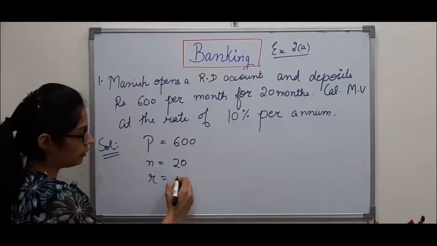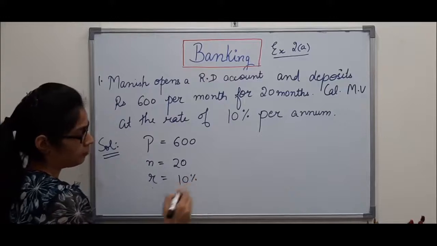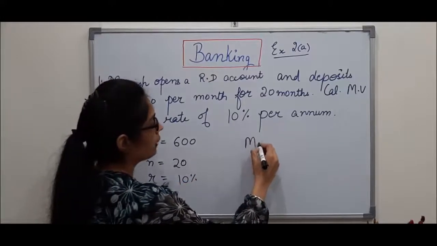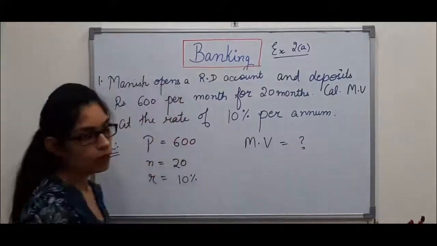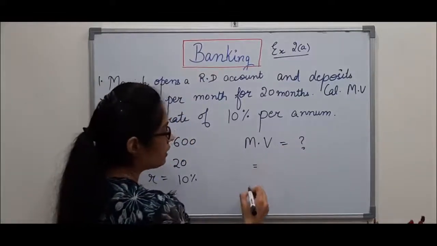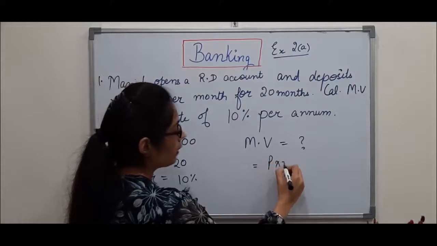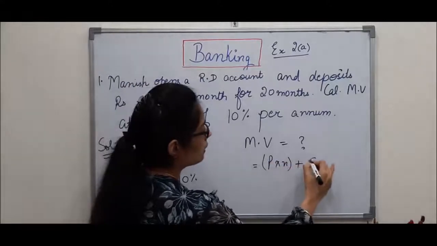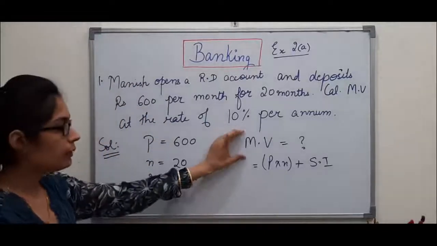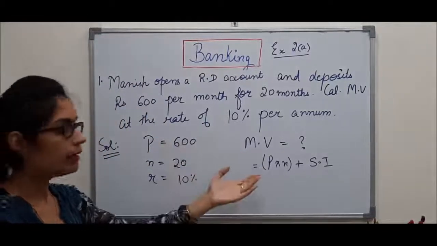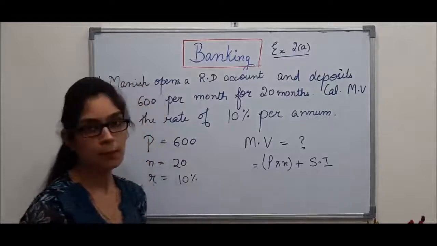So R they have given is 10% per annum. So what we have to calculate? Our maturity value, and we know the formula for maturity value is P into N plus simple interest, which means to calculate my maturity value, I need to calculate simple interest.